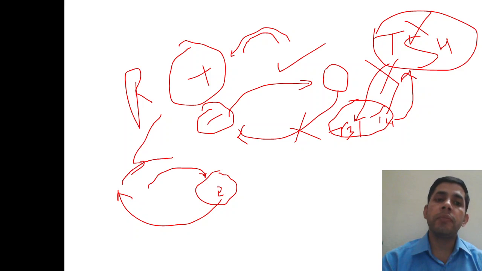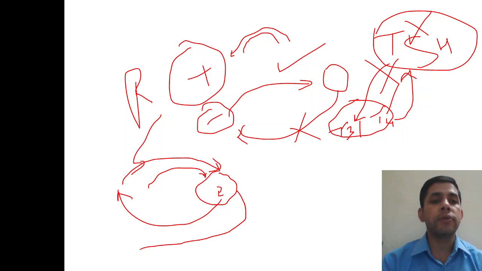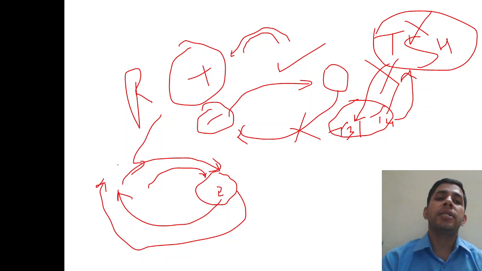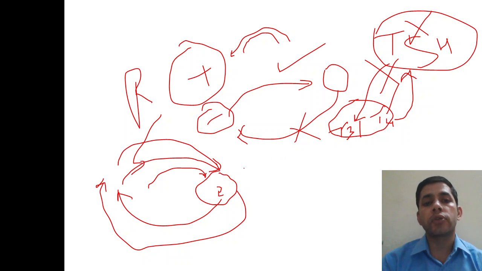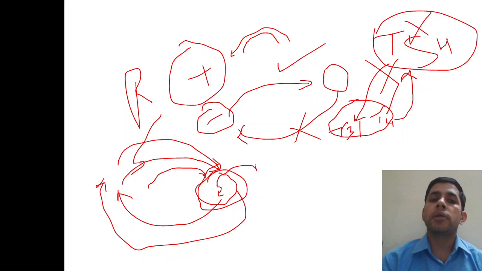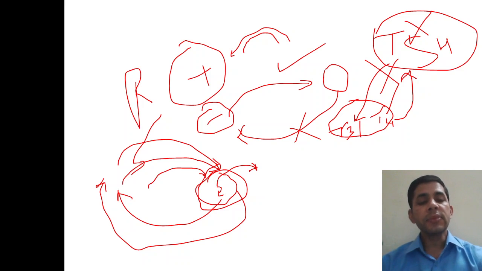More oxytocin means more uterine contraction, and more uterine contraction means even more oxytocin. It is a positive feedback mechanism, and that is how the uterine contractions, known as labor pains, keep increasing, and that will cause parturition, the birth of the child. So this is the mode of the regulation of the hormones.